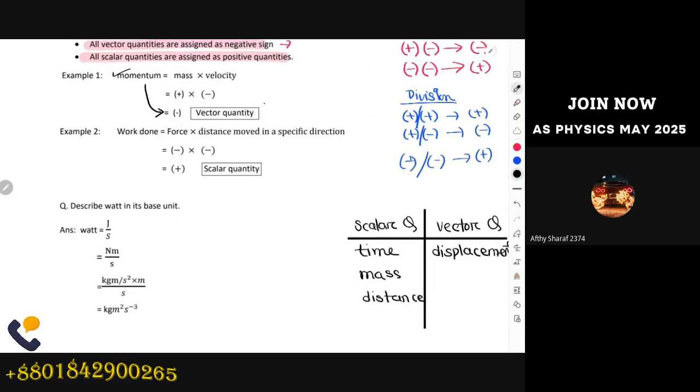Then again, we can do the same calculation for work done. I do not need to memorize if work done is a scalar or vector. I can use dot multiplication to find that. Force is a vector quantity, so I'm using negative for force. And then distance moved with a specific direction.